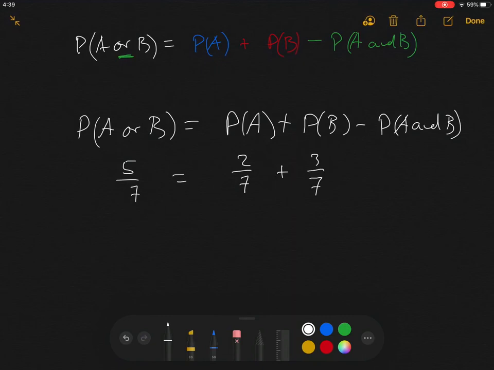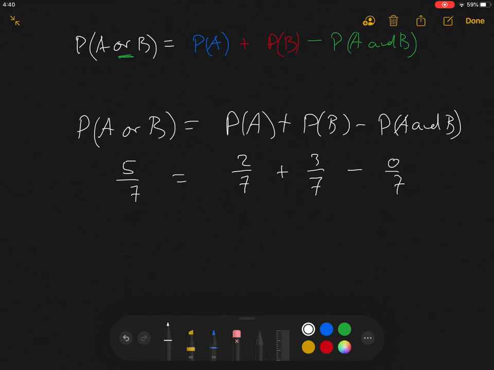Well, I'm not told what probability of A and B is, right? But I need to figure out what that is. And the only thing that I need to find out is whether it's 0 or not. Well, let's think about this. Take a look at this equation and say, if I add 2/7 and 3/7, do those add up to 5/7? Yes, they do. That means over here, this question mark gets to be replaced with 0/7.